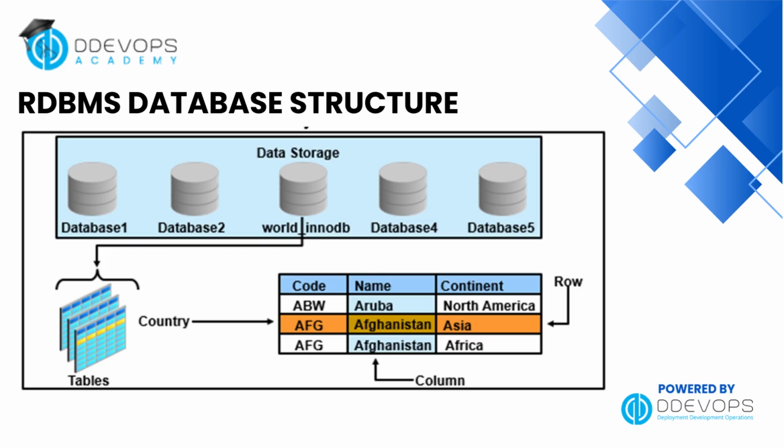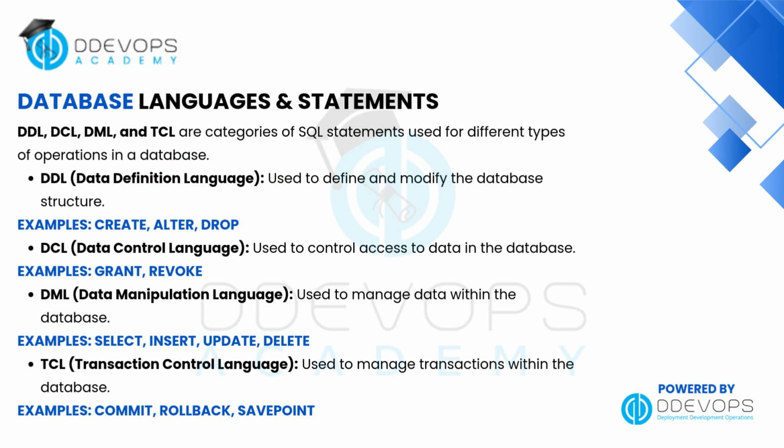Break down the 4 main categories of SQL statements used in database operations. We have DDL, Data Definition Language. These commands define and modify the structure of the database. Examples include create, alter, and drop. DCL, Data Control Language. It's used to manage access to data. Common commands are grant and revoke.